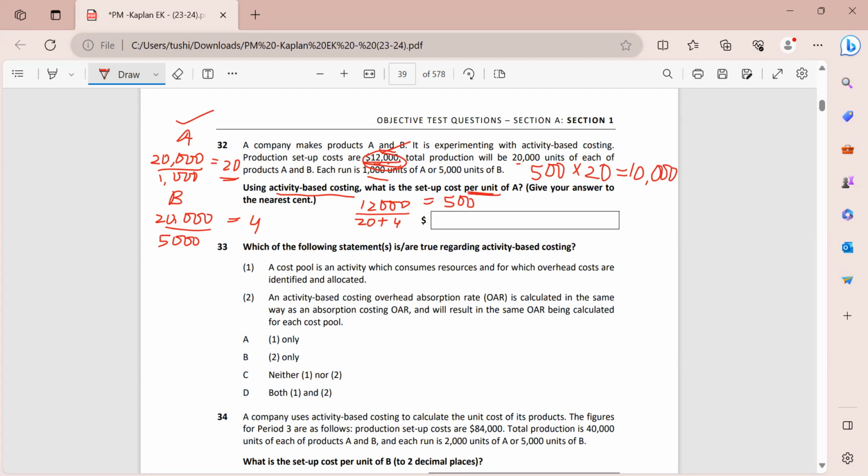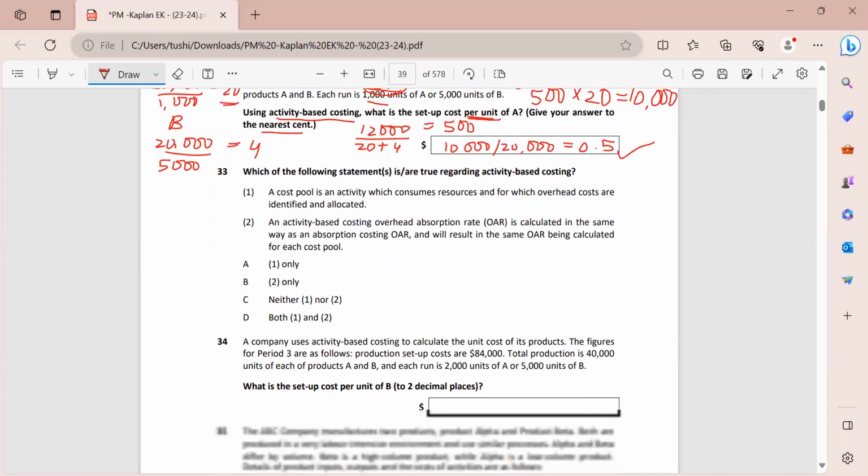So I will simply divide 10,000 by the number of units that I am making for A, which is 20,000. 10,000 divided by 20,000 gives me $0.5. So this is my final answer. We have to give our answer to the nearest cent, so 0.5 is the final answer.